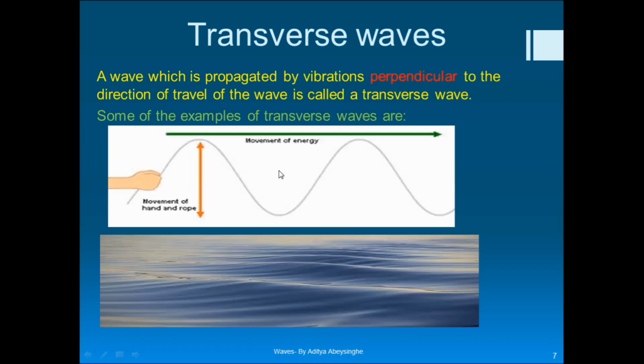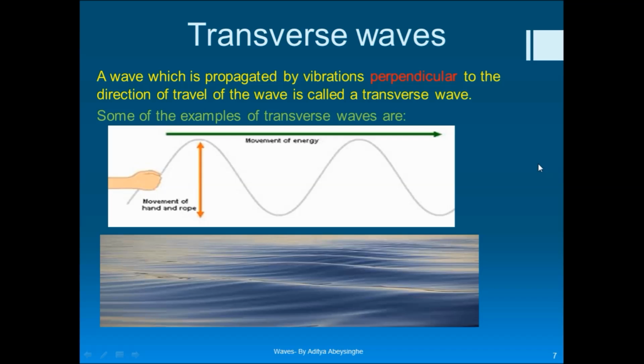A transverse wave is a wave which is propagated by vibrations perpendicular to the direction of travel of the wave. For example, as I explained a little while ago, if you take a string like this and tie it to a wall or somewhere, you can sway this rope up or down. You can see that the particles move up or down. But if you look at the energy transmission inside this wave, the energy moves in this direction, the movement of the particles is in the vertical direction, and the movement of energy is in the horizontal direction.